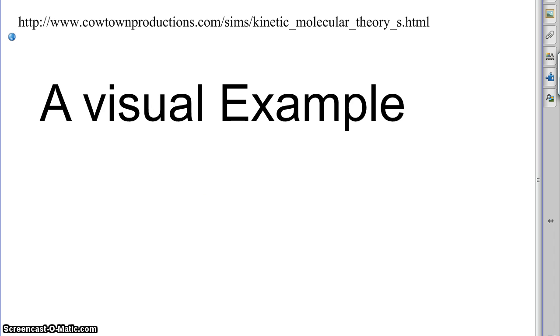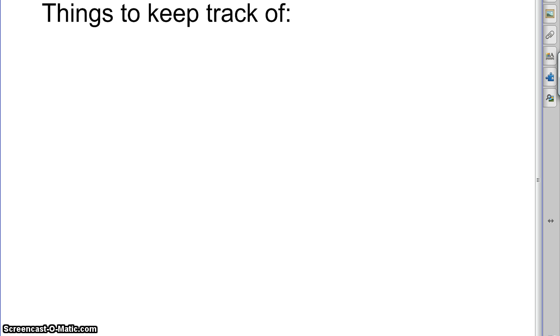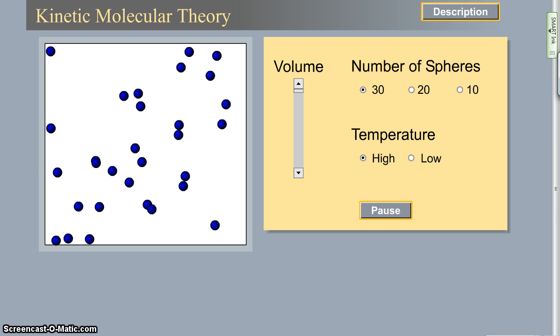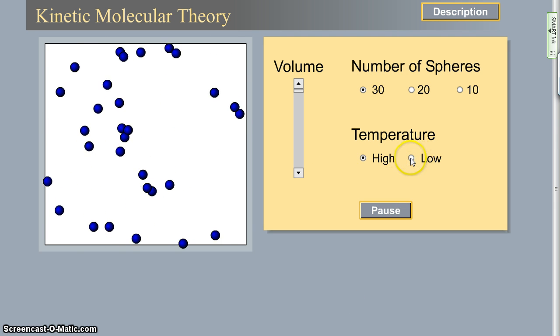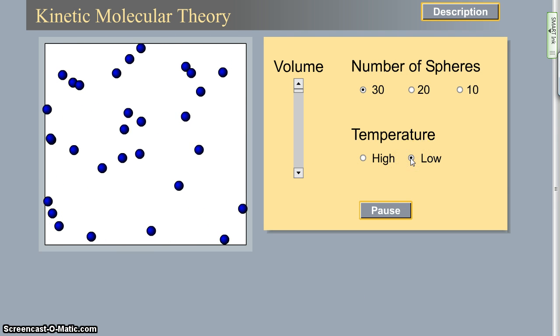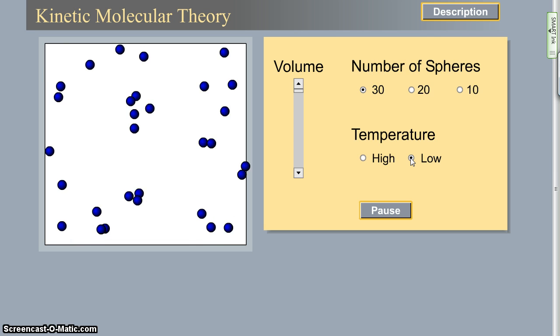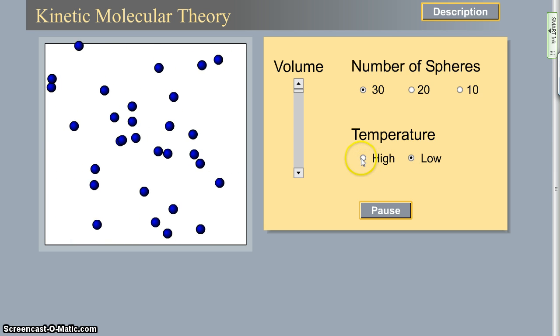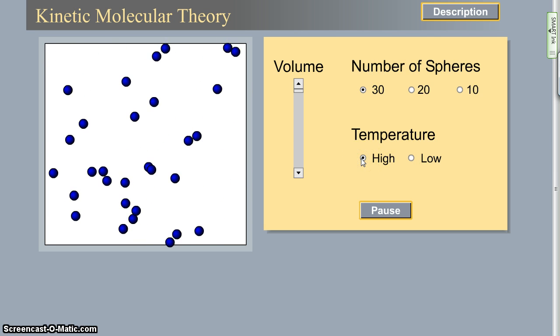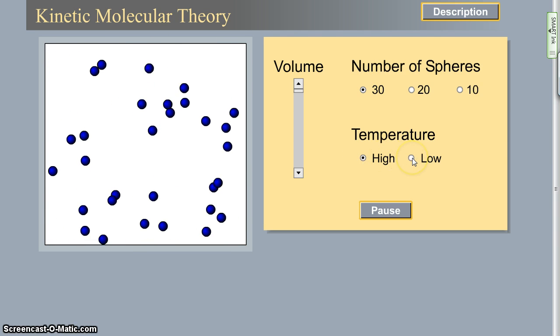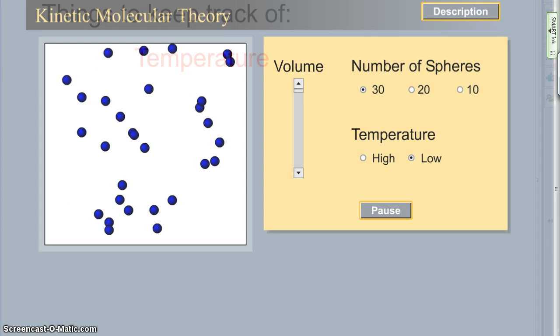So, things that we can keep track of as we look through our model. First of all is temperature. If we go back here, the temperature is something we can control, and we learned from our assumptions that higher temperatures should move faster. Therefore, when we click that, we see that the average speed of the molecules does change, and so we can play around with that.